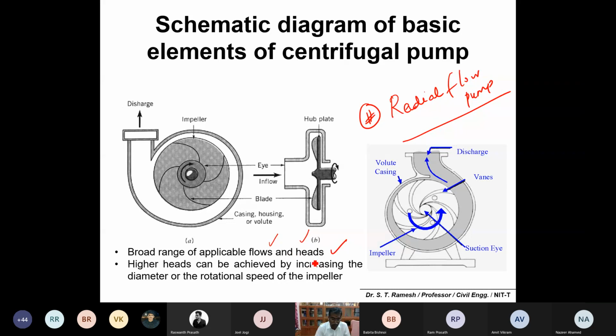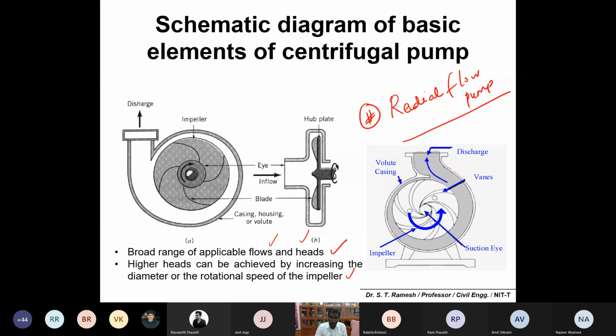If you want to pump an excess amount of water, or if you want to lift the water to an elevated head, you can use centrifugal pumps. Higher heads can be achieved by increasing the diameter or rotational speed of the impeller. Probably you would have heard about this at your household level also. If the water table is at a depth of 200 or 300 feet below the ground, in the case of submersibles they may use different stages, or in the case of centrifugal pumps, they may use different rotational speeds of the impellers.